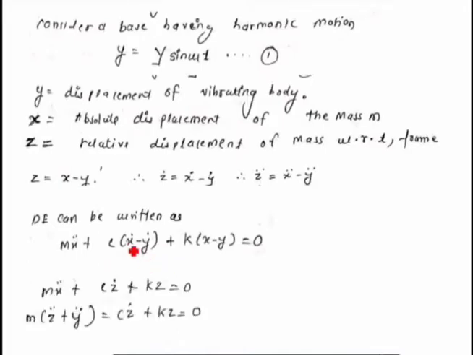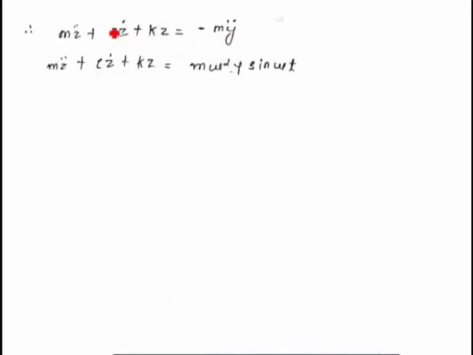Now we know that x dot minus y dot is nothing but z dot, and x minus y is nothing but z, and from z equal to x minus y, I am getting x double dot is equal to z double dot plus y double dot. So putting in this equation I am getting m into (z double dot plus y double dot) plus c z dot plus k z is equal to 0. So from this I am getting m z double dot plus c z dot plus k z is equal to minus m y double dot.